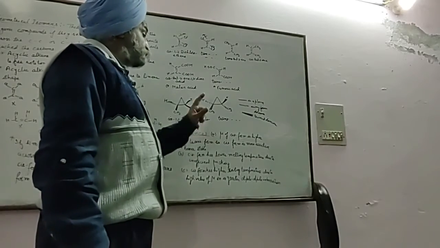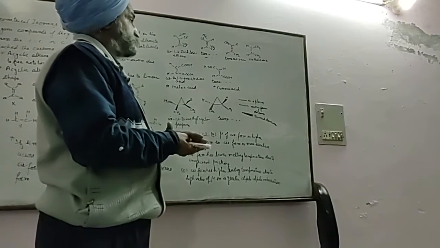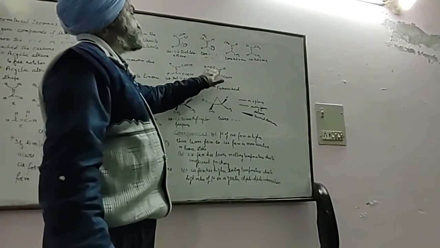The cis form has a low melting point. The melting point depends upon how tightly packed the molecules are. In the trans form, the packing efficiency is very high.